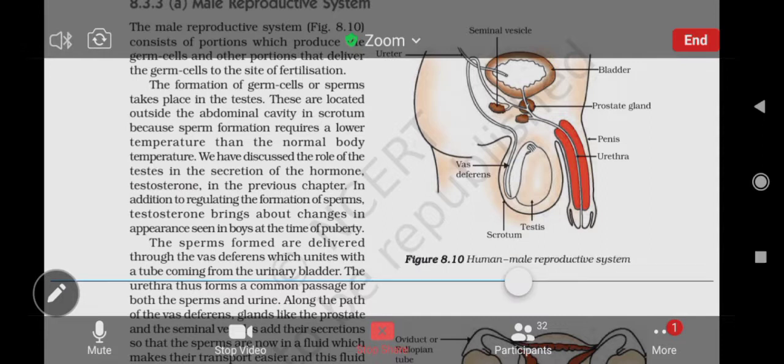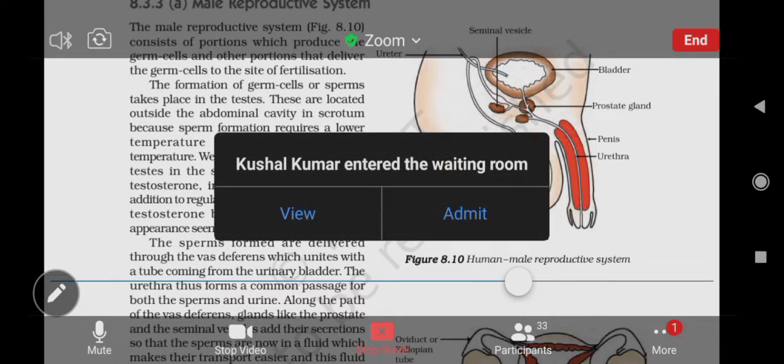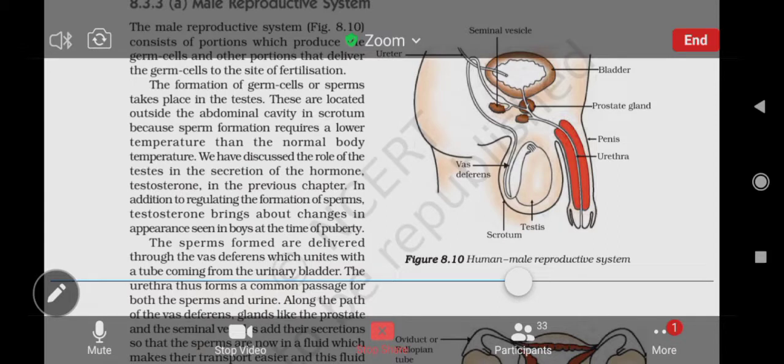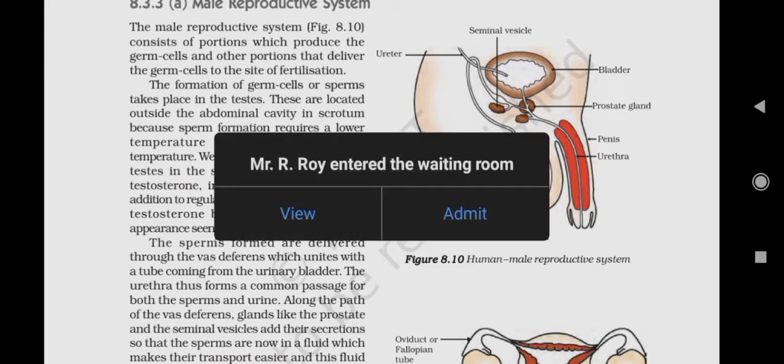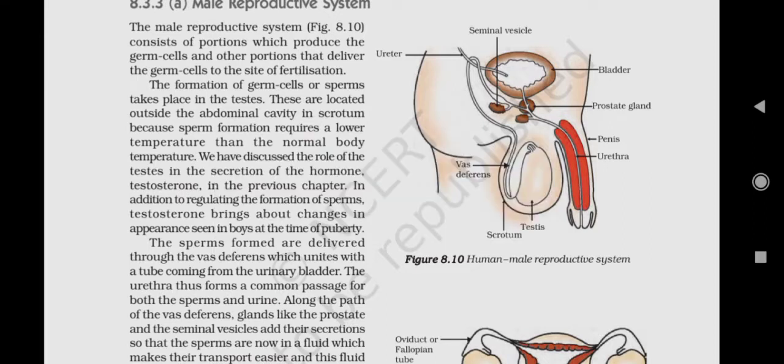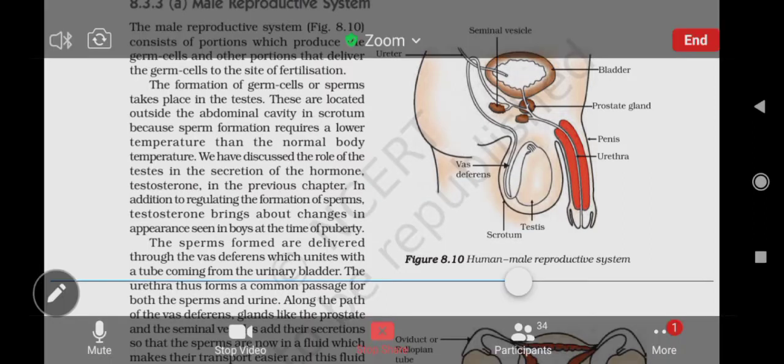The scrotum holds the testes and the testis produces the sperm. For the production of the sperm, low temperature is required, and the presence of the scrotum outside the abdominal cavity keeps the temperature of the testis 2 to 3 degrees centigrade less than the body temperature.